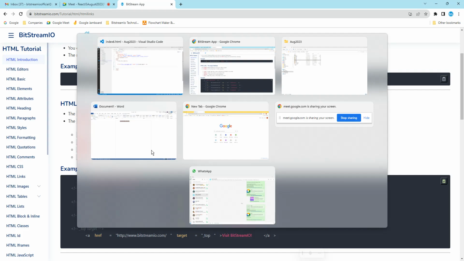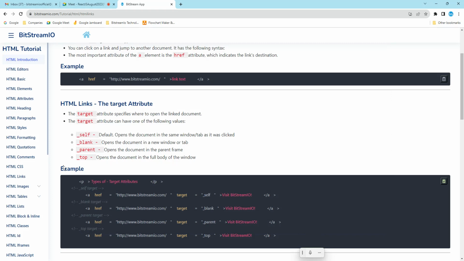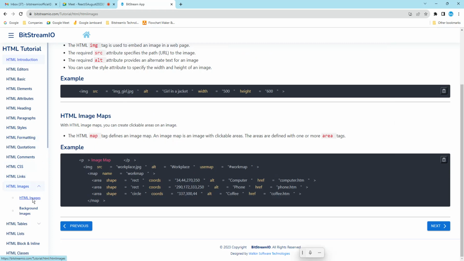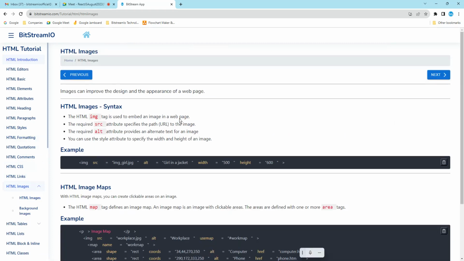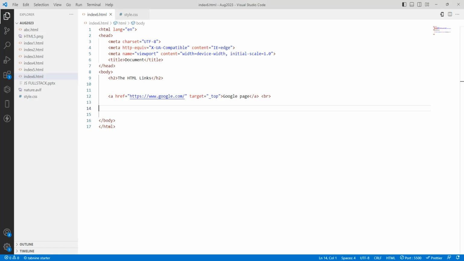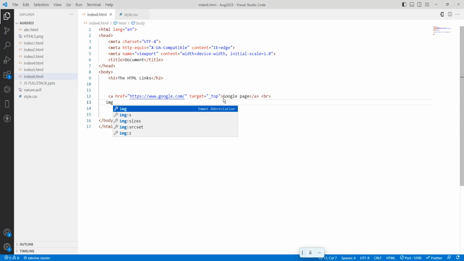Okay. So next, what happens? This is the HTML links. The next is the images. Why do we need images? We already discussed. To add images, that's it. So in the same file, I will add images. How to add an image? Just type img and press enter.